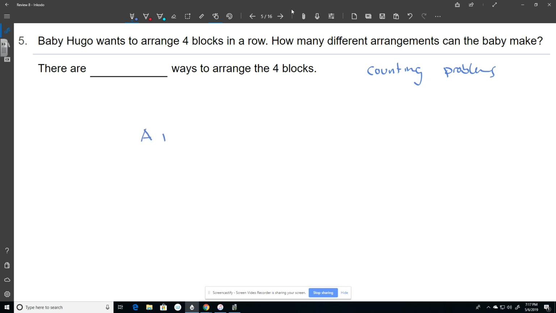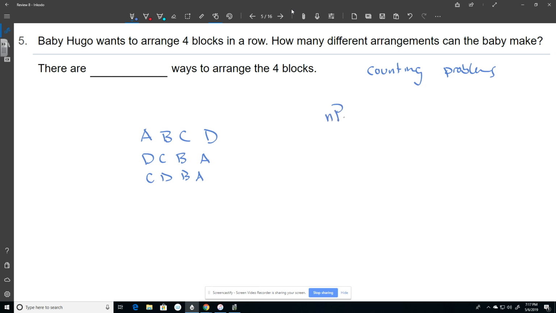So I have block A, block B, block C, and block D. Well, that's one order. Or I could do D, C, B, A. There's a different order. Or I could just switch these two and do C, D, B, A. That's the same blocks in a different order. This might start to take a while. So instead, we have a shortcut.